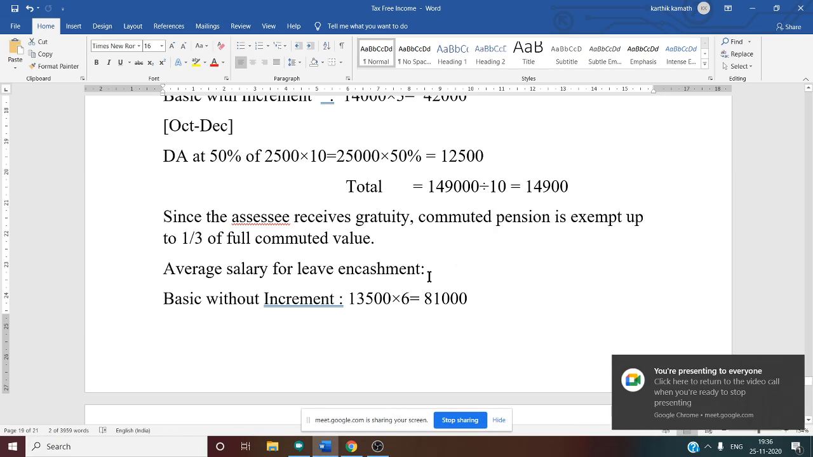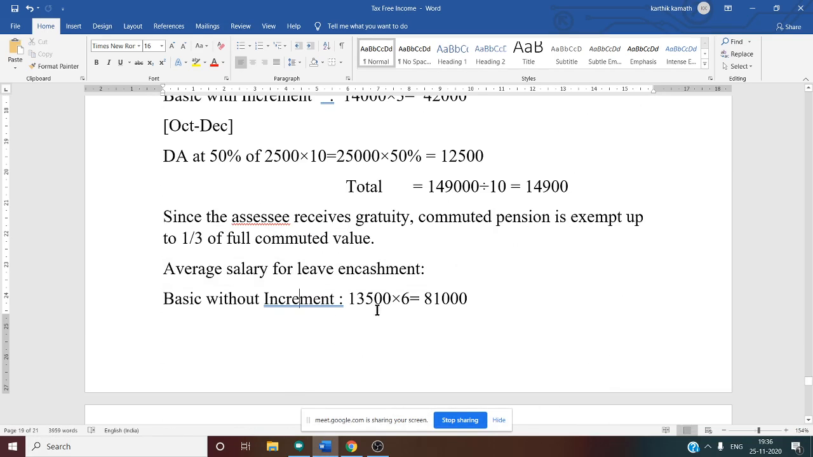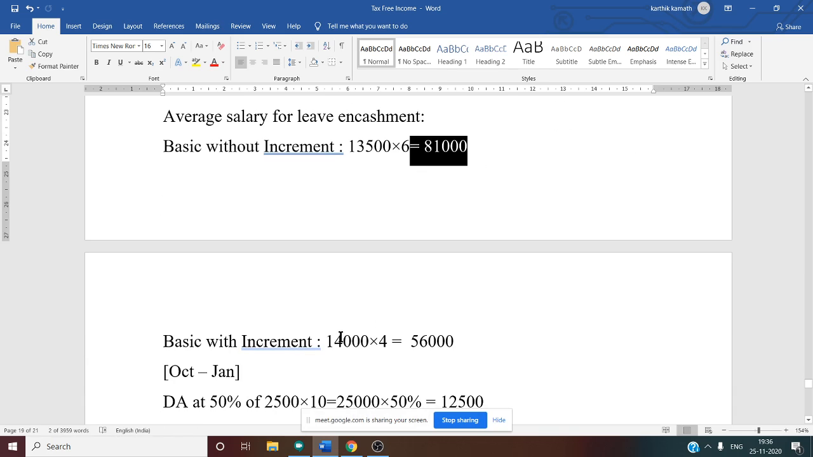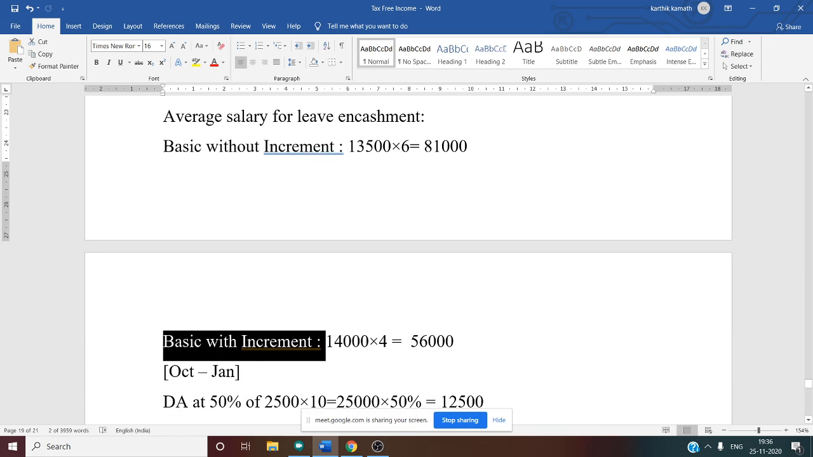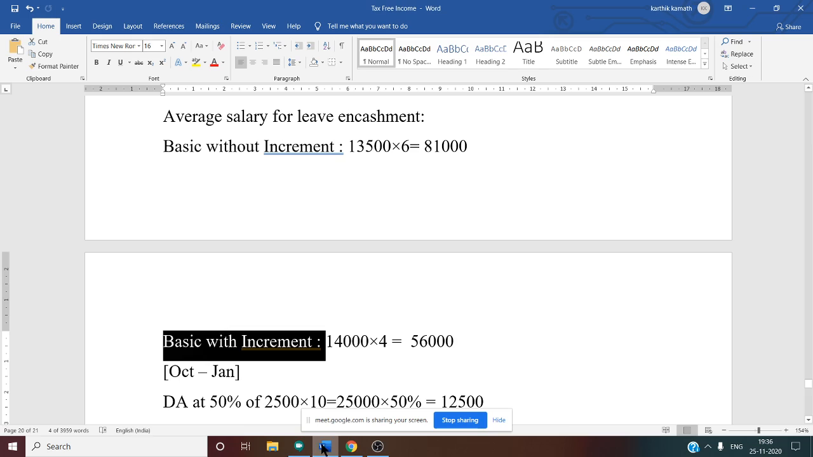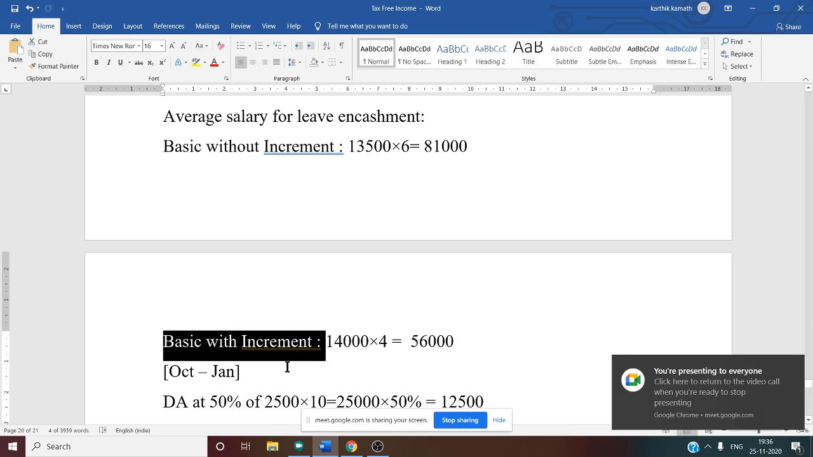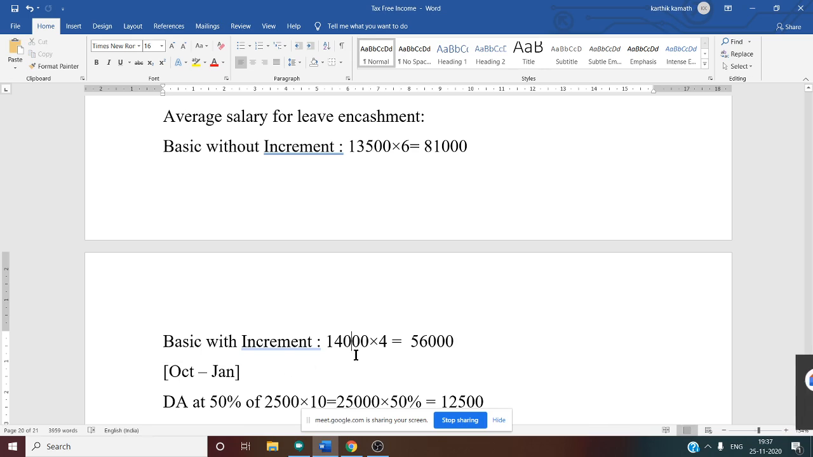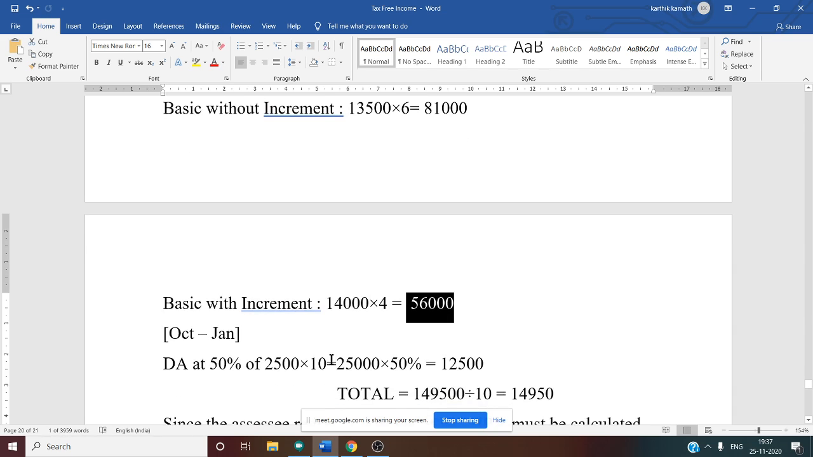Average salary for leave encashment: April to September, 13,500 into 6, that is 81,000. Now, basic with increment, October to January, 4 months. In the previous gratuity calculation, it was 3 months. Now it is 4 months: October, November, December, January. From October onwards, 500 extra. So 13,500 plus 500, 14,000 into 4, 56,000.